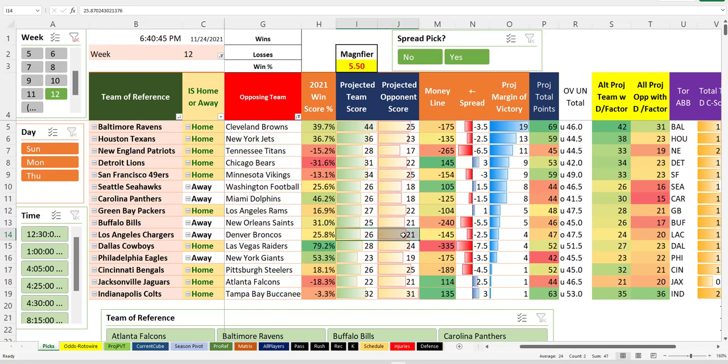Chargers to beat the Broncos makes sense. Alternate score only by 4. Closer game than you think, so it's tough with the spread. Line is not. You see, the game should be up here more if this line at minus 145. So tough. It's in the right place. Chargers on the road. It's in Denver. A lot of question marks. I'd stay away from that game.